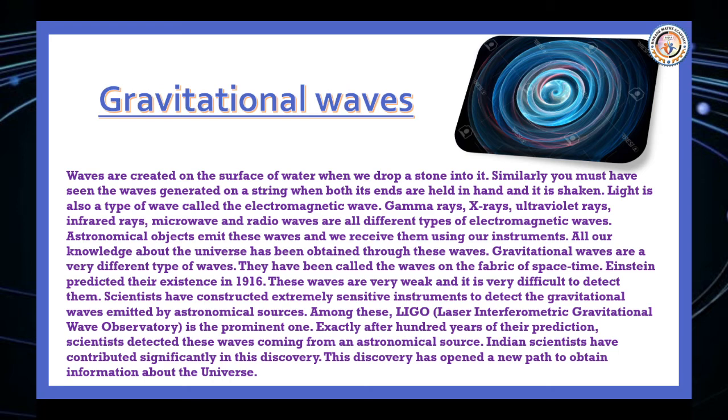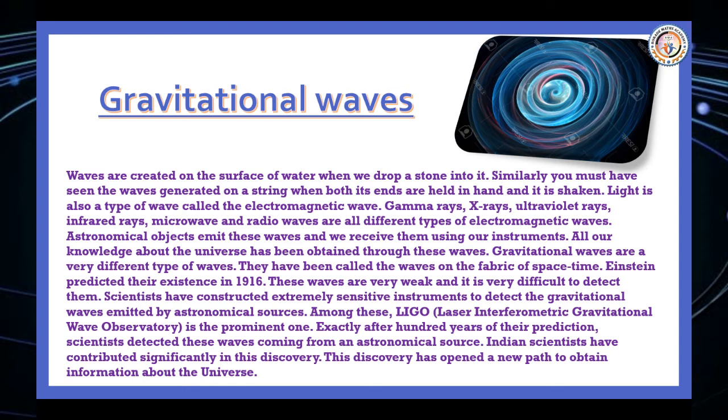Light is also a type of wave called electromagnetic waves. Gamma rays, X-rays, ultraviolet rays, infrared rays, microwaves, and radio waves are the different types of electromagnetic waves.